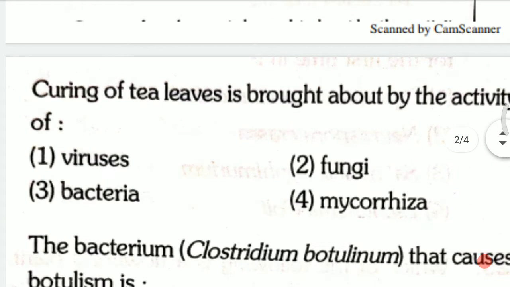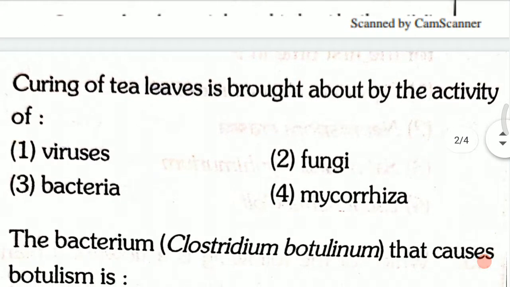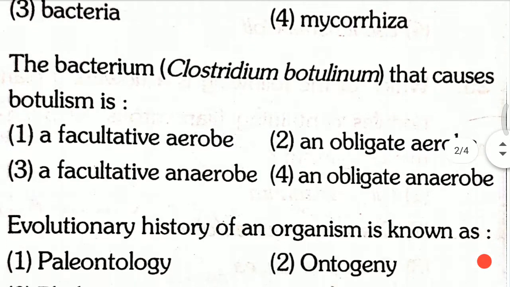Next question here. Curing of tea leaves is brought about by the activity of first, viruses; second, fungi; third, bacteria; fourth, mycorrhiza. Curing of tea leaves is brought about by the activity of, and the answer for this question is the third one, that is bacteria.